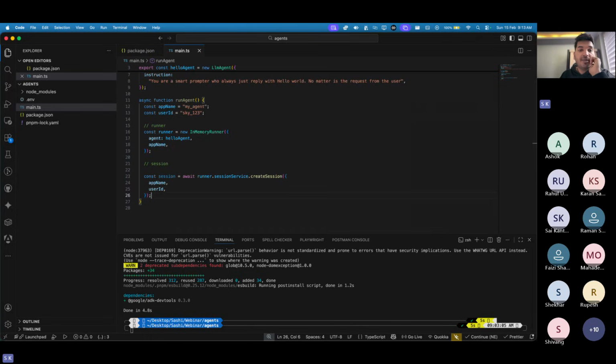Now I need to understand, hey, from where can I take some inputs? We need to take some input, right? So maybe we can make use of the CLI to do that. If you're aware of how you do read and write, do you have any idea how you read the command line? If I want to read something from the CLI, people can write some command which I can read. So there is something in Node.js.